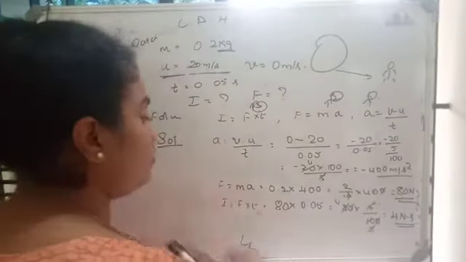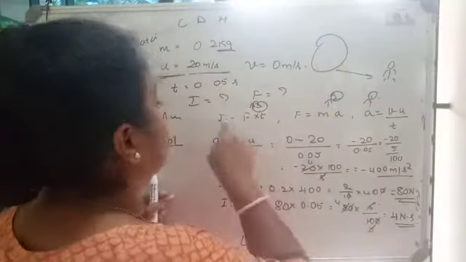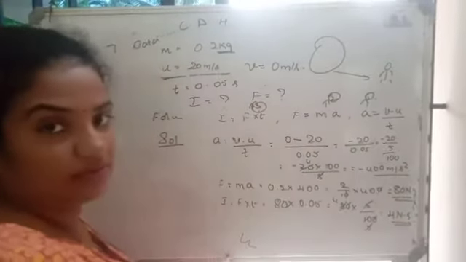So here you have calculated what was asked. Impulse was asked. The impulse value is 4 Newton second. And another thing which was asked is force. Force is equal to 80 Newton.